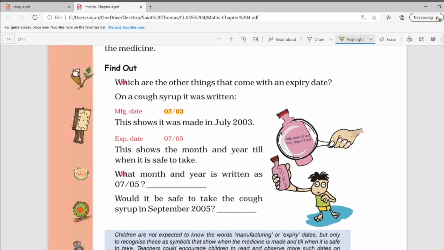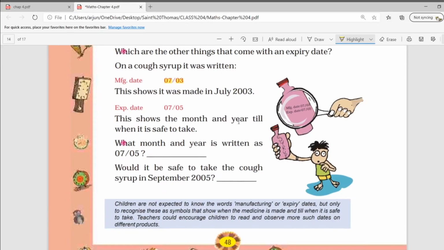Expiry date 0705. This shows the month and year till when it is safe to take. What month and year is it written as? 0705. So the first one is 07, that means July, and 05 means 2005, right?